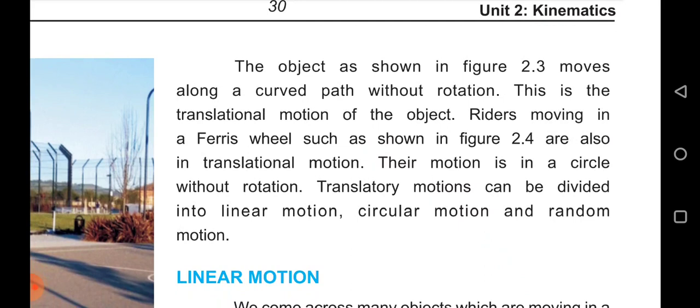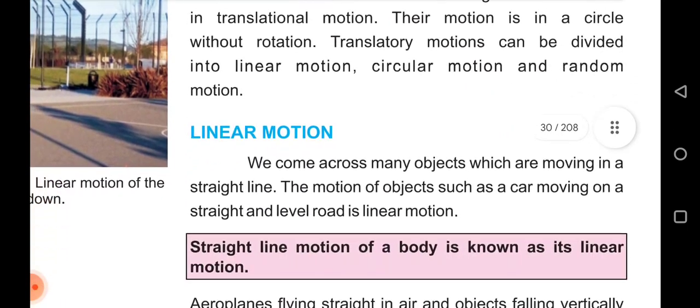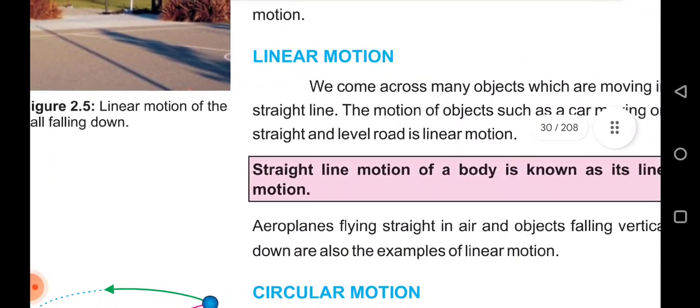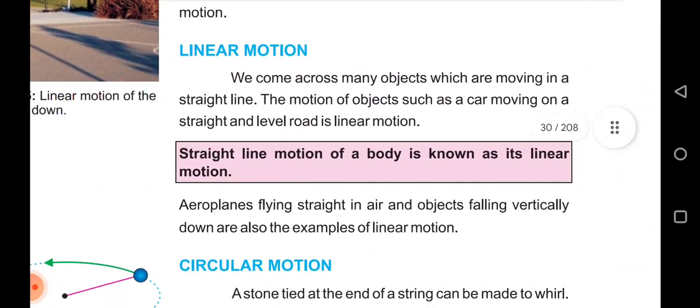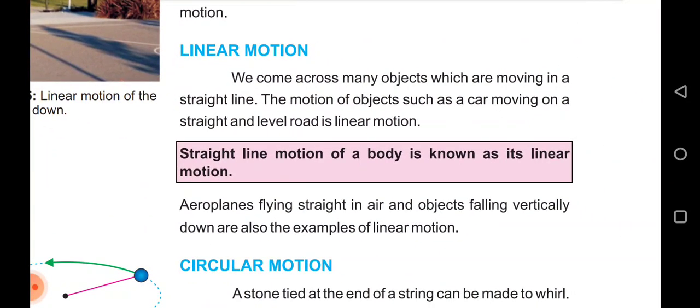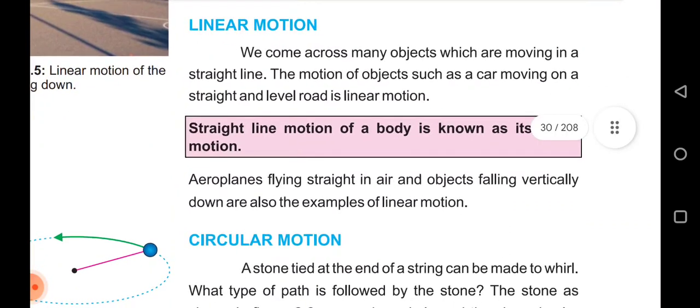Translatory motion can be divided into linear motion, circular motion, and random motion. Linear motion. We come across many objects which are moving in a straight line. The motion of objects such as a car moving on a straight and level road is linear motion. The straight line motion of a body is known as linear motion. An aeroplane flying straight in the air and objects falling vertically down are also examples of linear motion.